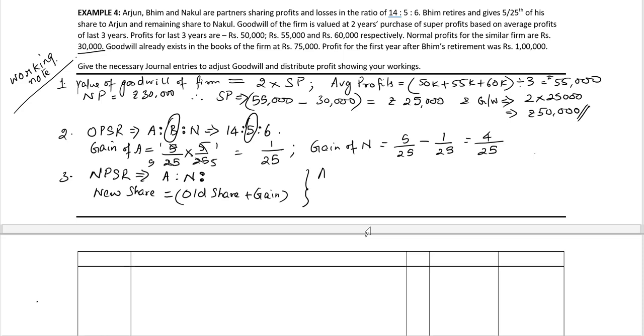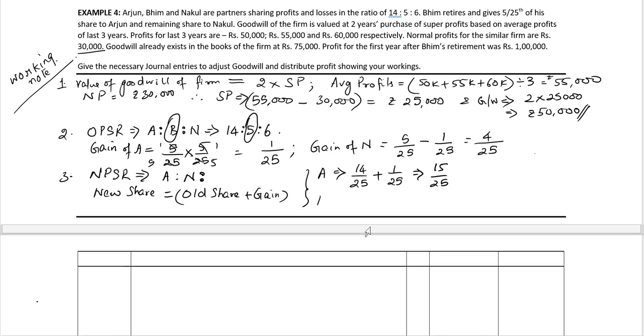In the case of Arjun, old share 14 divided by 25 plus the gain of Arjun is 1 divided by 25 is equal to 15 divided by 25.